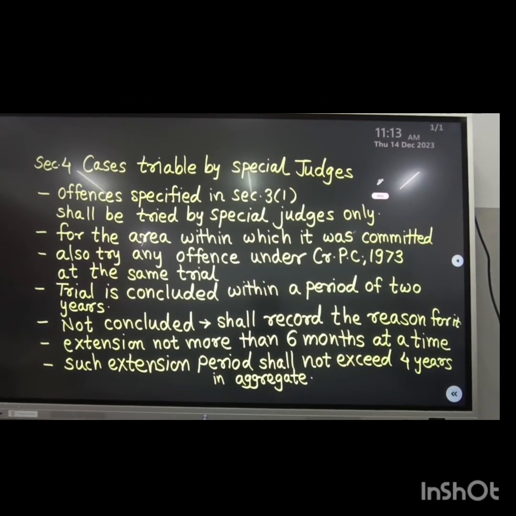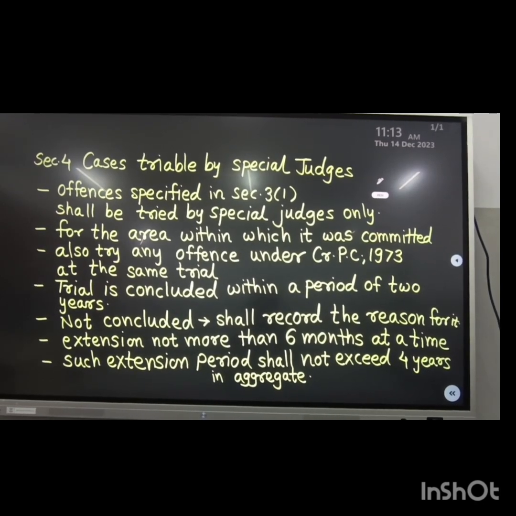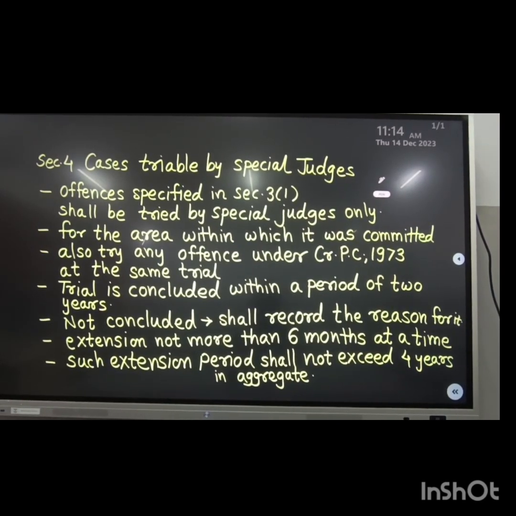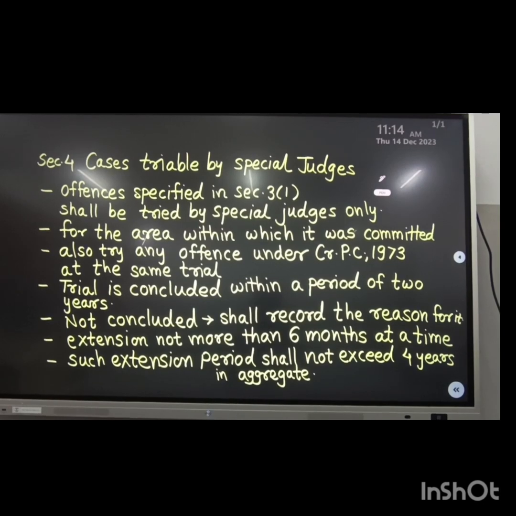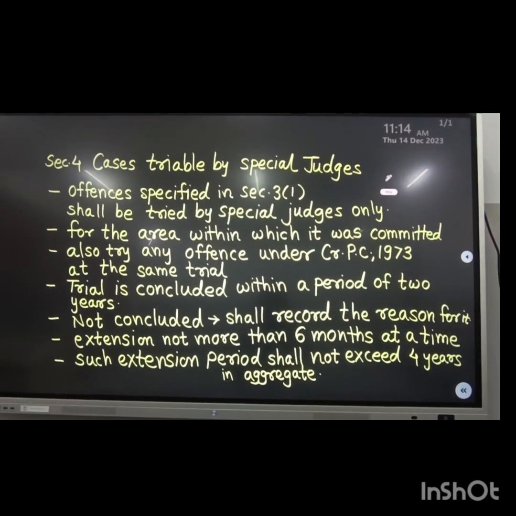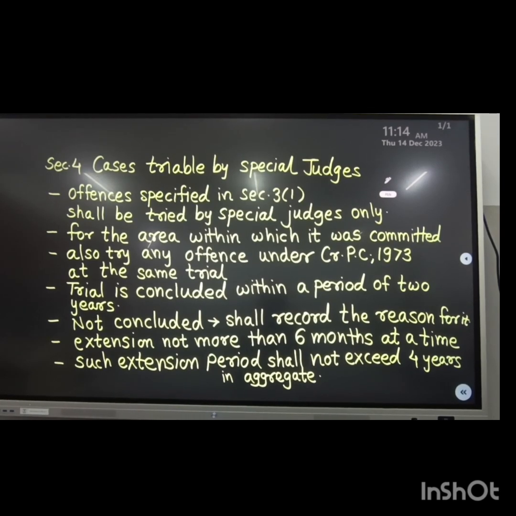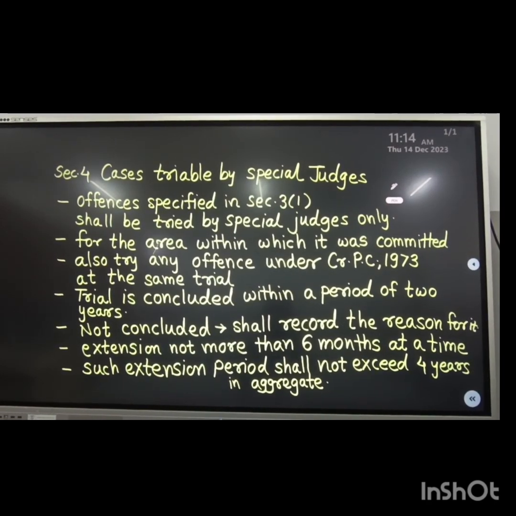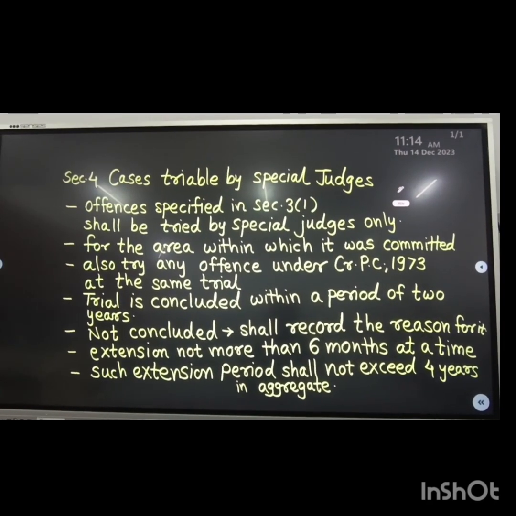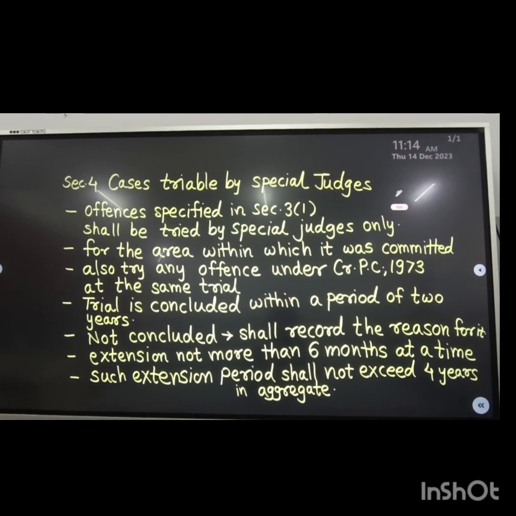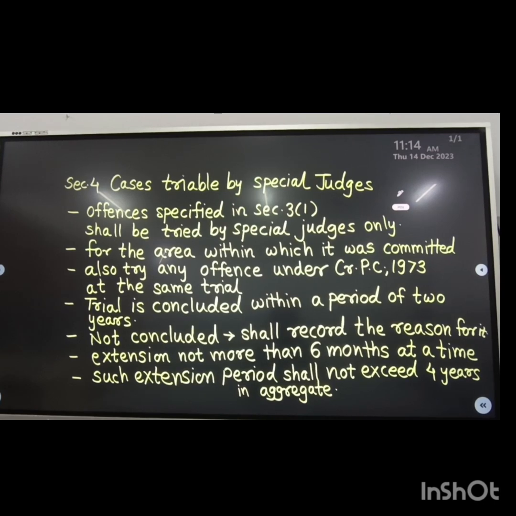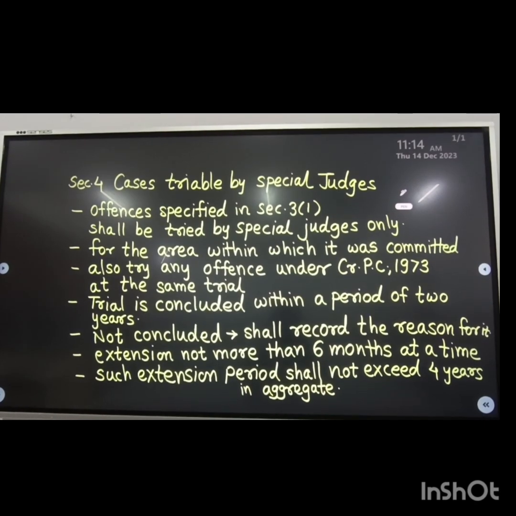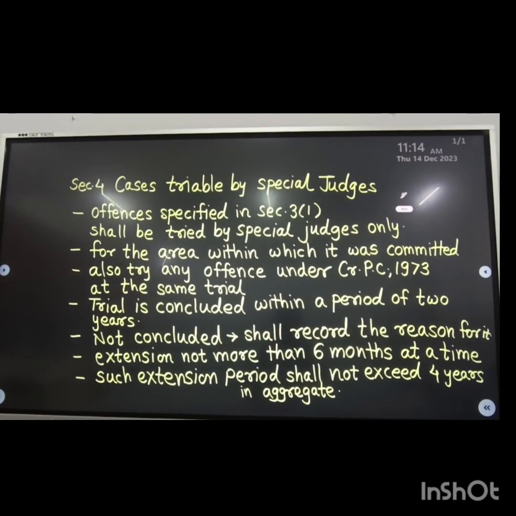Let's see section number 4. Cases triable by the special judges. Here, the offenses specified in section 3, subsection 1, should be tried by the special judges only. Apart from that, any offenses under the CrPC can be tried at the same trial by the special judges. And under section 4 itself, jurisdiction has been given. The cases can be tried for the area within which the offense was committed.